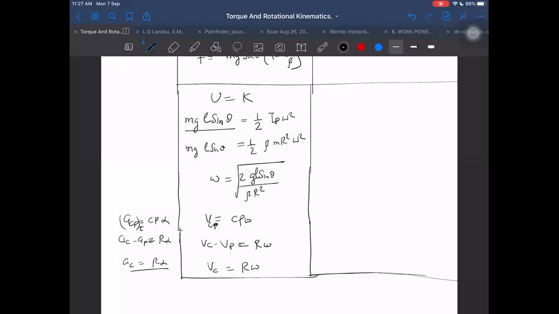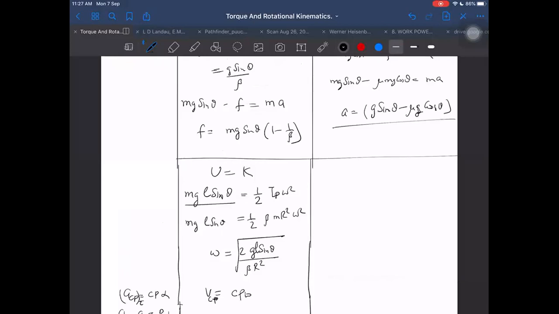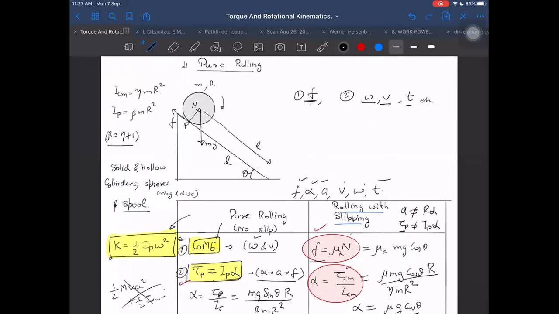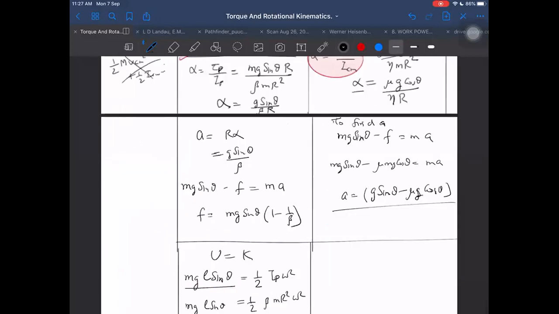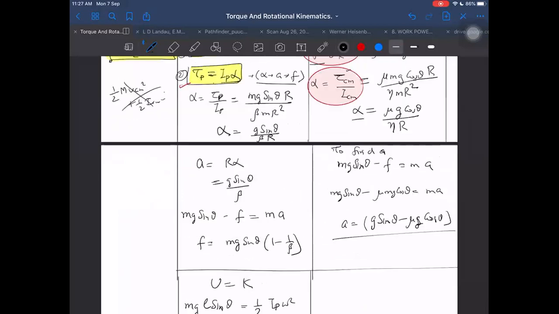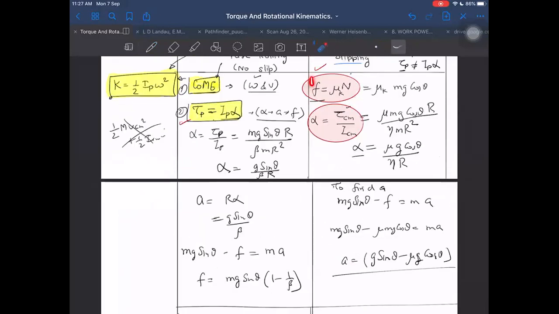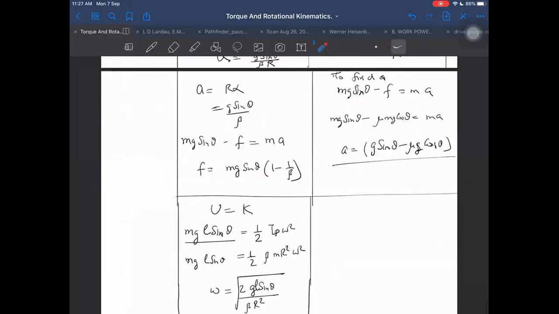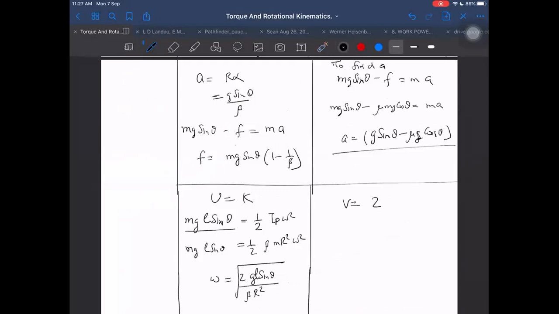Now, what about the same thing I want to determine in the other case also, velocity and omega in the second case? There I have no way to do. I have to start with this second case. There is only one starting equation always. In the first case, we can start with this or this, but in the second case, we will start always with friction. From there only we get alpha, from there only we get A, and after getting A, we can get velocity will be equal to root 2AL, and omega will be equal to V by R.